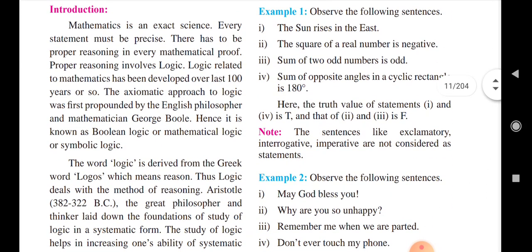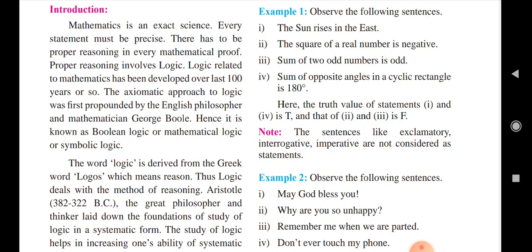Introduction. Mathematics is an exact science. Every statement must be precise. There has to be proper reasoning in every mathematical proof. Proper reasoning involves logic. Logic related to mathematics has been developed over the last 100 years or so.